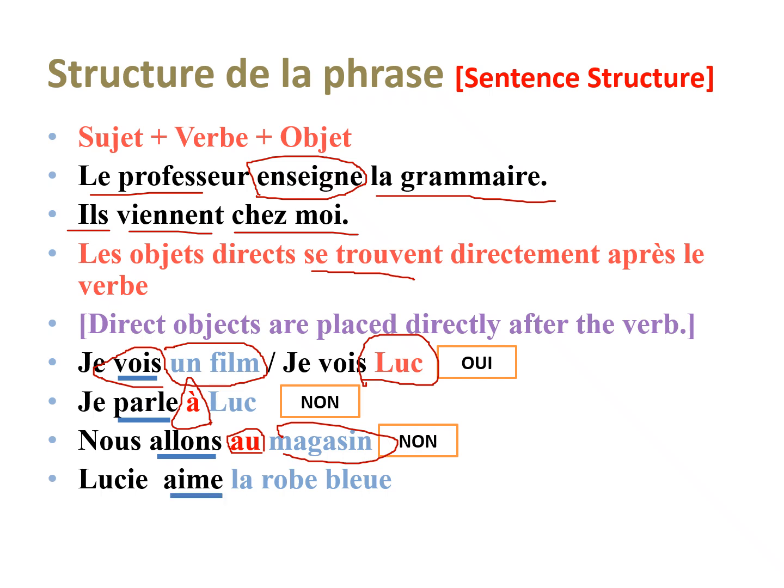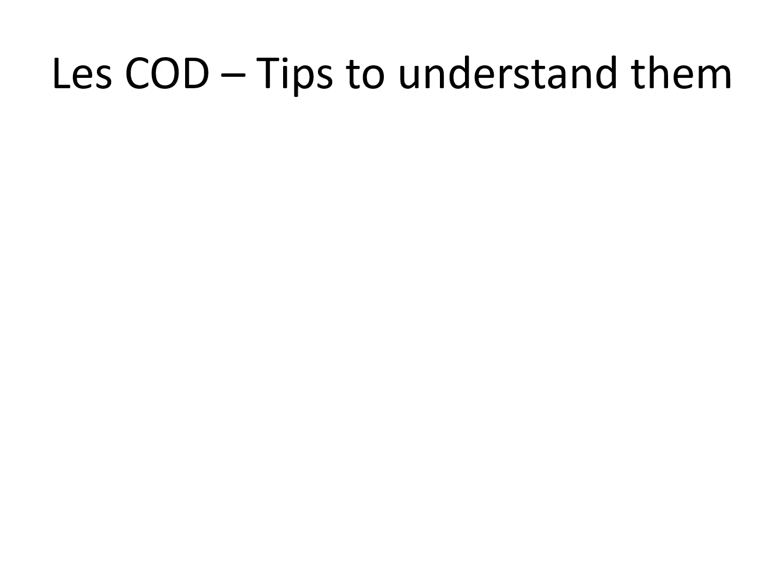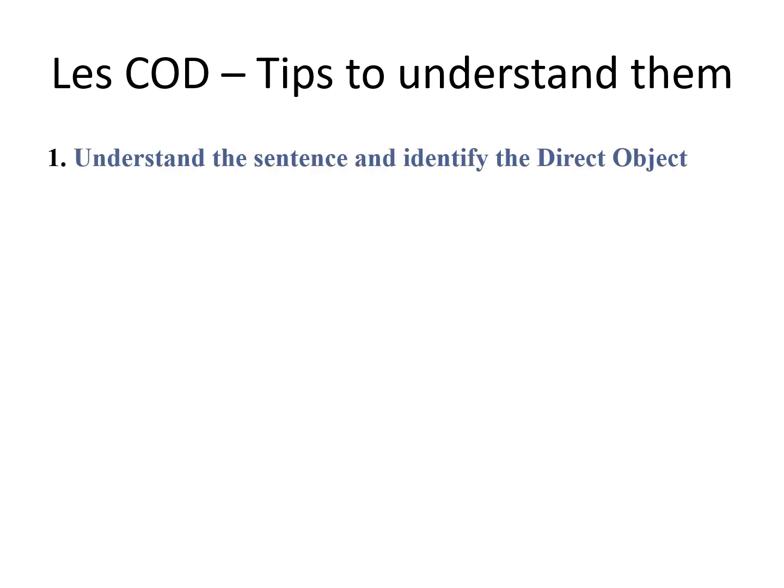Lucy aime. Aime is my verb. Robe bleu is what she is wearing, what I'm wearing. She likes my blue dress. Now, in between aime and robe bleu, there's no preposition à. Therefore, this is a direct object. Okay, so à is very important in distinguishing between a direct object and an indirect object. Which is why I keep asking you to memorize your verbs. When you look at a word, you should know it is a verb by now. D'accord? So, tips to understand. Understand the sentence, know the meanings. This will help you identify the direct object from the verb.